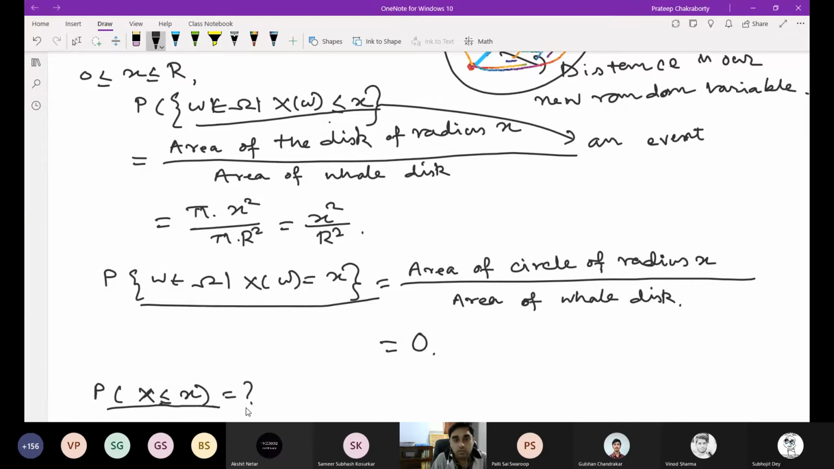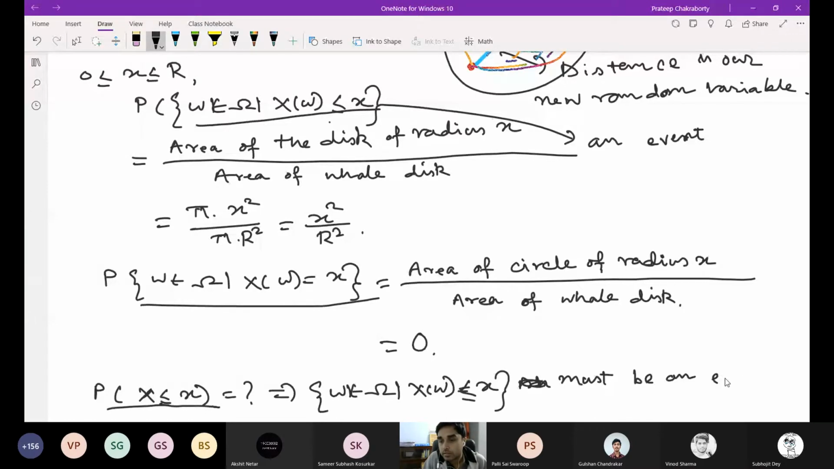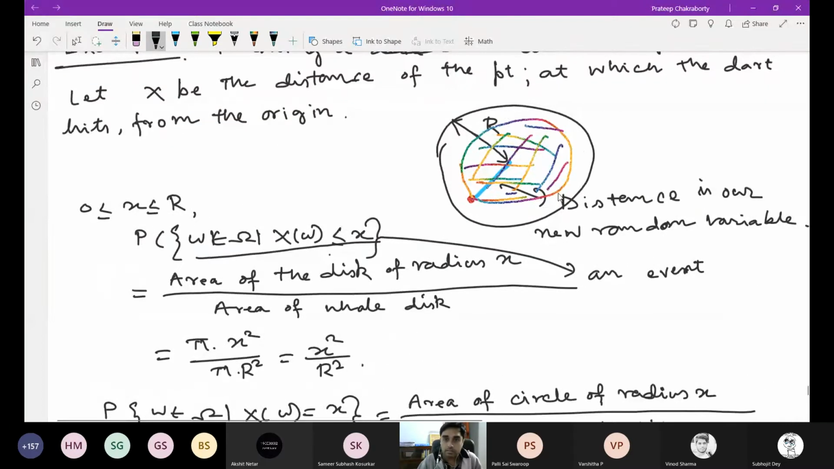So that means x, that implies omega belongs to this, omega is equal to x must be an event. Right, because only if this is an event, then we can talk about the probability of that thing. So this must be an event. In our example, this is an event, right? In the previous example, this is an event.